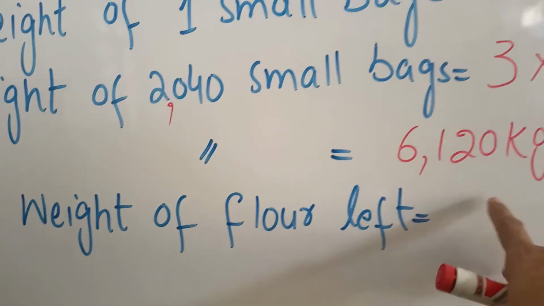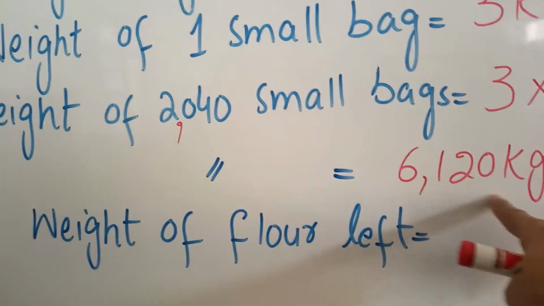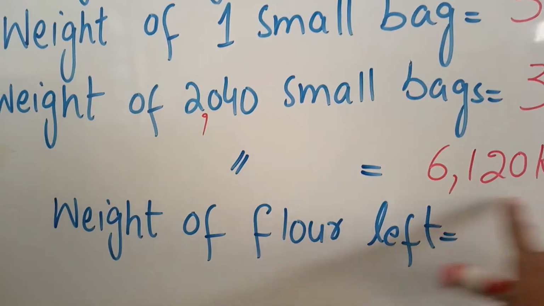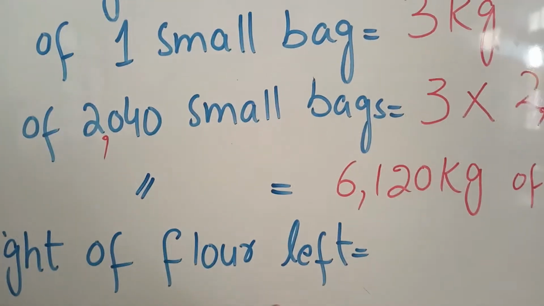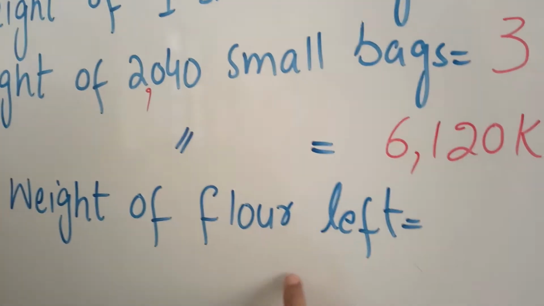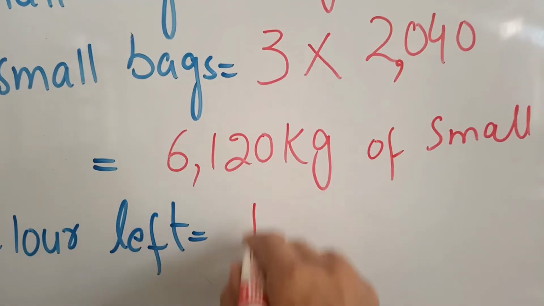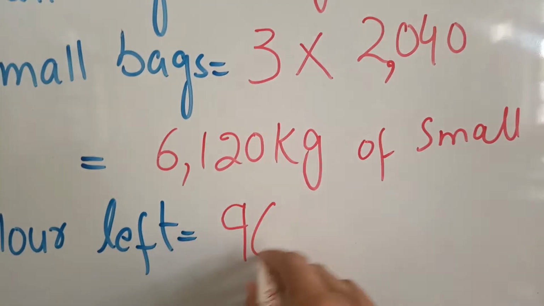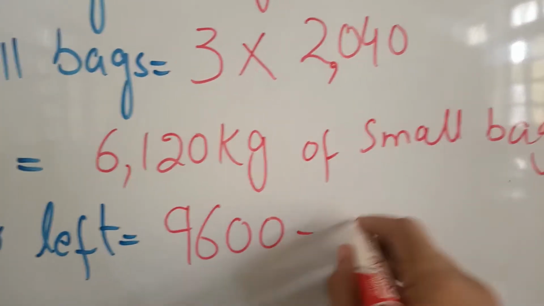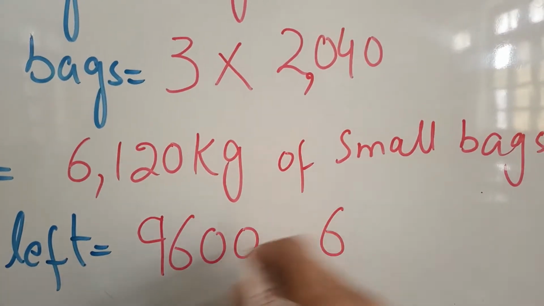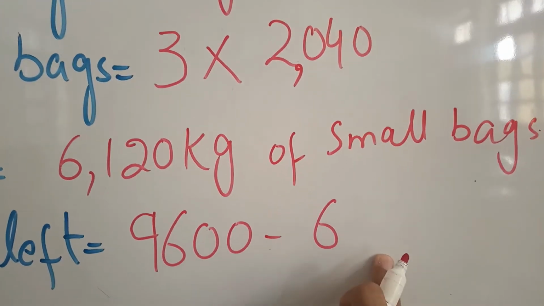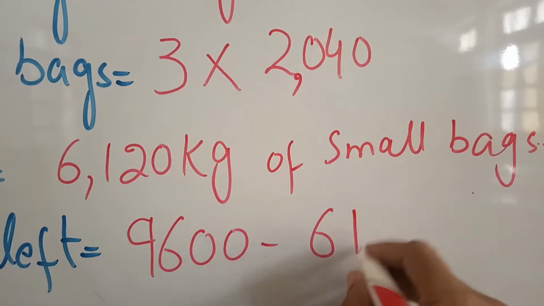Now see, after finding out the weight of small bags, we will see how much weight will be left behind, the weight of flour left. For this we will subtract the small bags weight from the total weight.